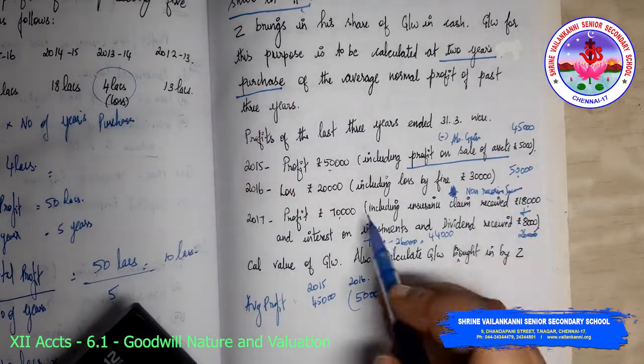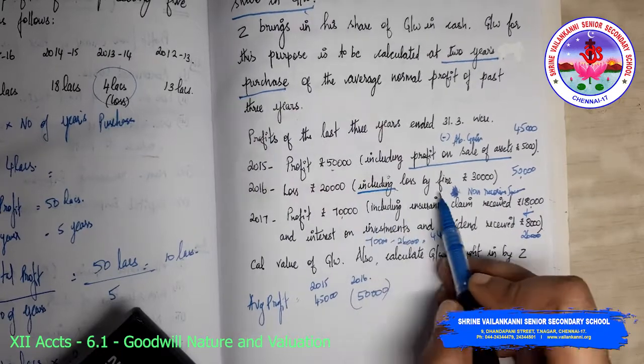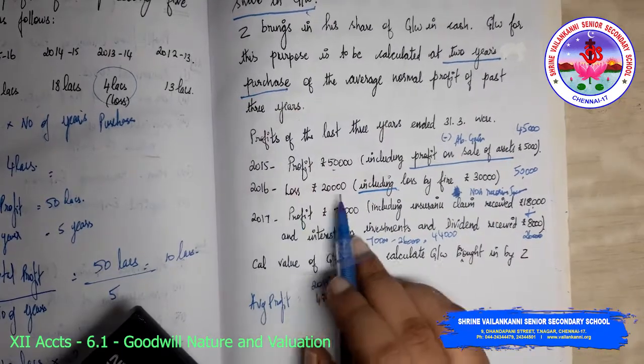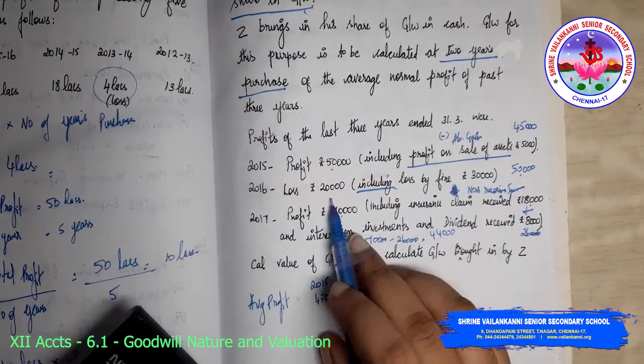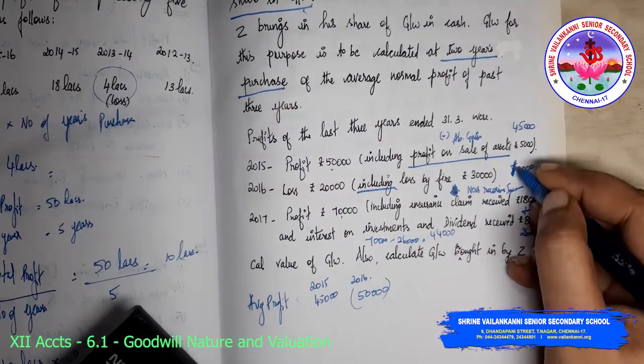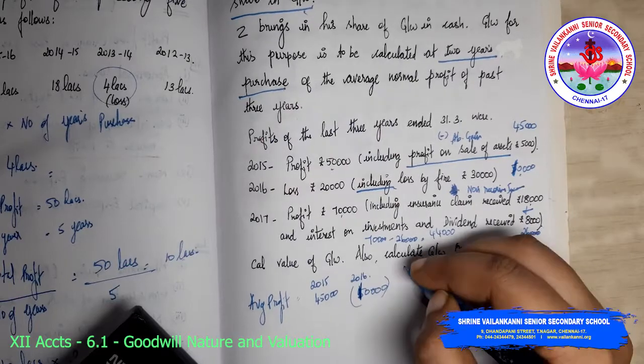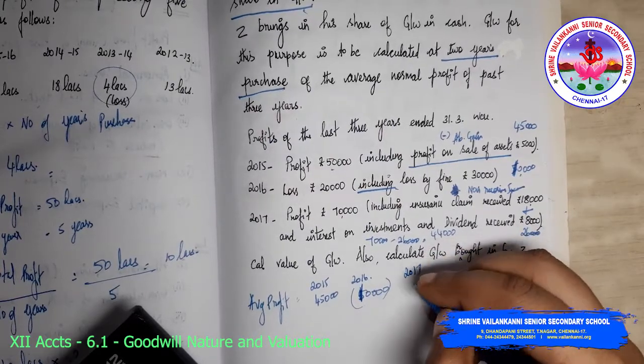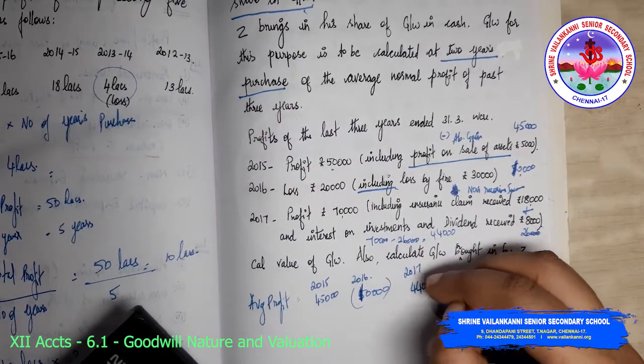I am sorry, I made a mistake here. This includes the loss of fire 30,000, which means the actual loss is how much? 10,000 only. Okay, so this is 10,000. Then 2017 you have 44,000.